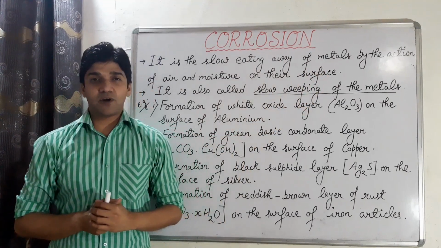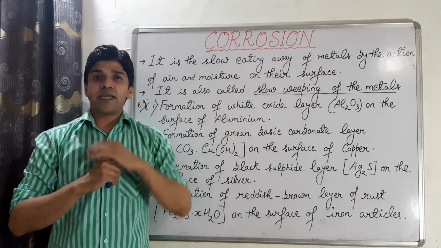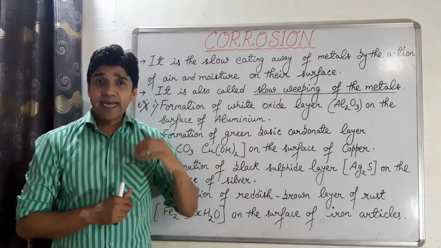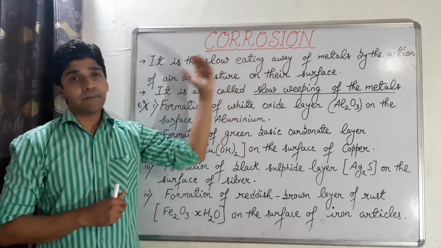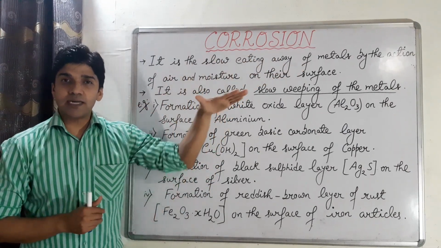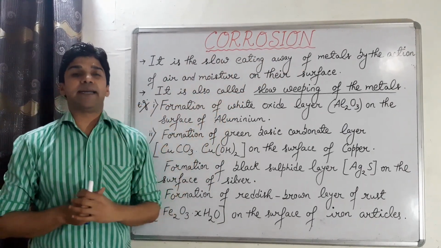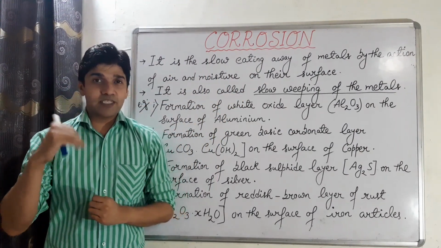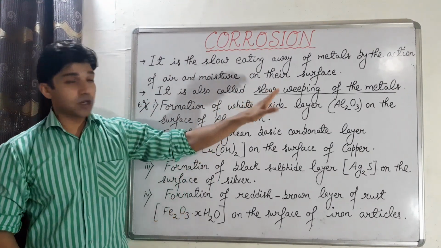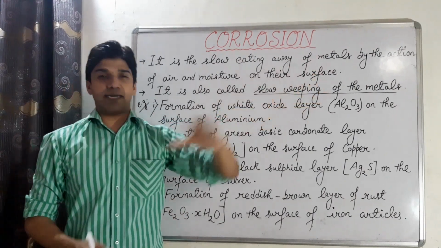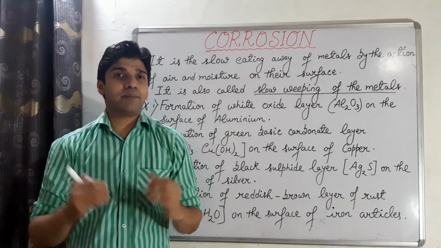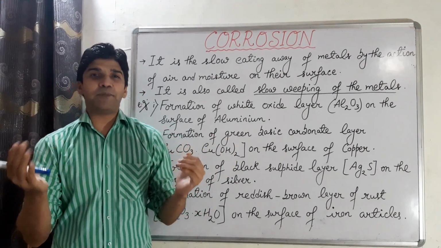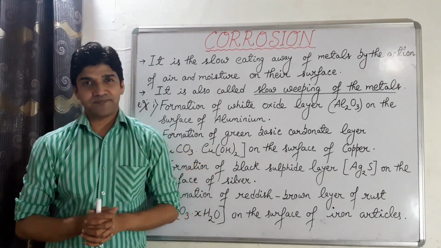Clear the definition of corrosion? It is the slow eating away of the metals. कैसे? By the action of air and moisture on the surface of the metals. So that's about the definition of corrosion, and it is also called slow weeping of the metals. Weeping मतलब रोना.